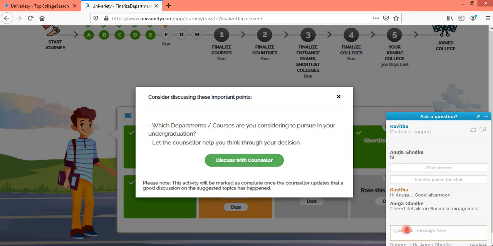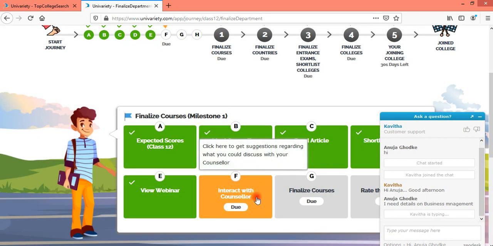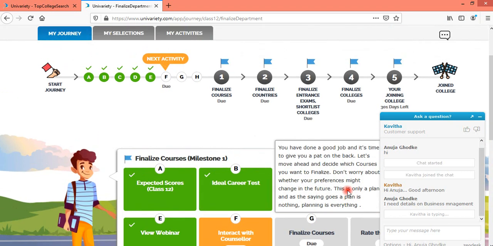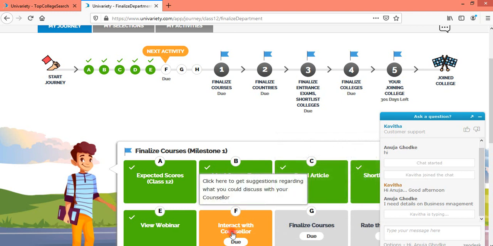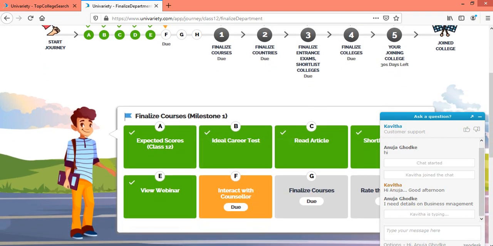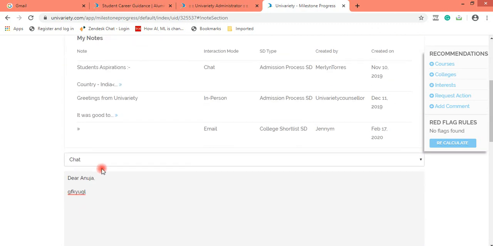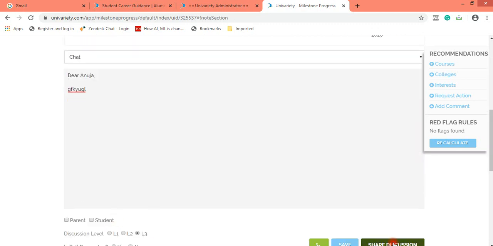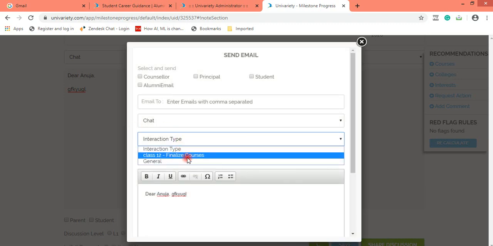Now once this chat finishes and the counselor does a share discussion, only then this milestone would show completed. And when the student clicks on chat through this ideal career journey and interacts with you, then once you are able to do a share discussion here, options like this would be visible.